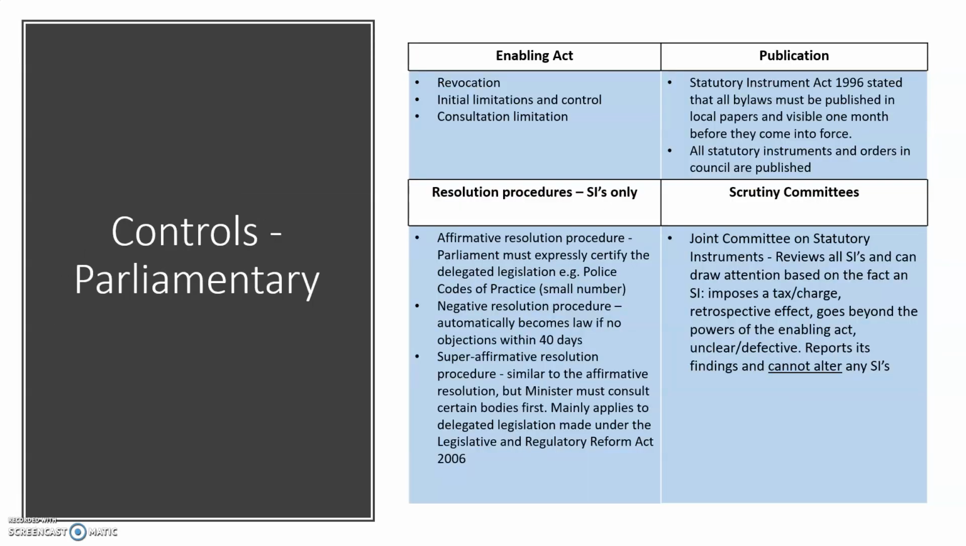There are different controls over delegated legislation, and these can be divided into parliamentary and court controls. We're going to start with the parliamentary controls. The first main control is the Enabling Act. They can revoke the power to make delegated legislation at any time using a new Enabling Act. In the Enabling Act, they can also put initial limitations and controls in, and they can also demand that you consult with certain people throughout the process of creating the delegated legislation. So there are lots of controls within the Enabling Act to decide what you can and can't do, and also to revoke that power if you are abusing it.